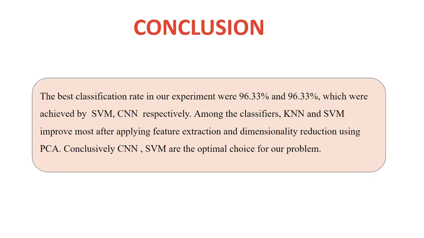Coming to the conclusion, the best classification rates in our experiment were 96.33 and 96.33, which were achieved by SVM and CNN respectively. And also among the machine learning classifiers, KNN and SVM improved the most after applying feature extraction and dimensionality reduction using PCA. So, conclusively, CNN and SVM are the optimal choice for our problem as we have got the highest accuracy. Thank you.